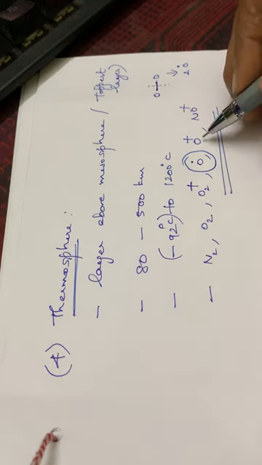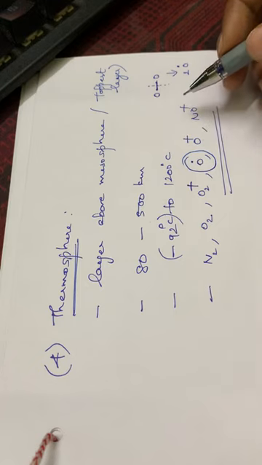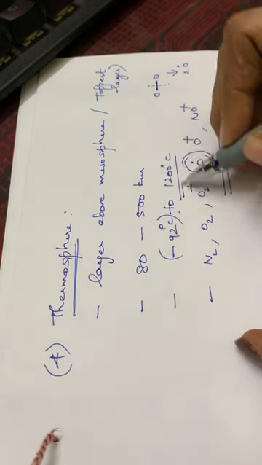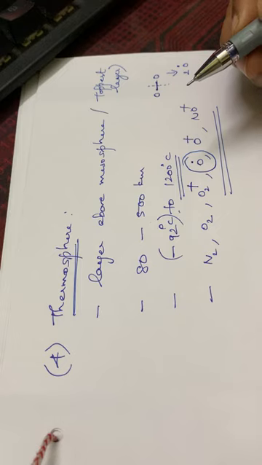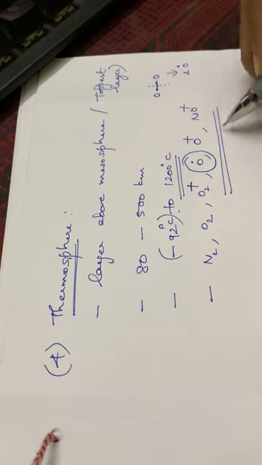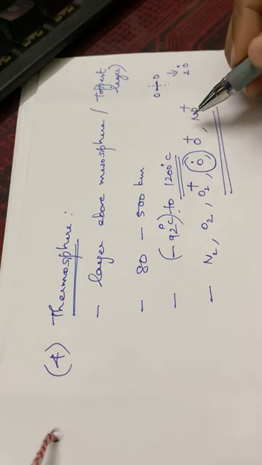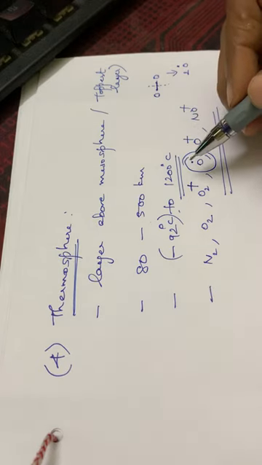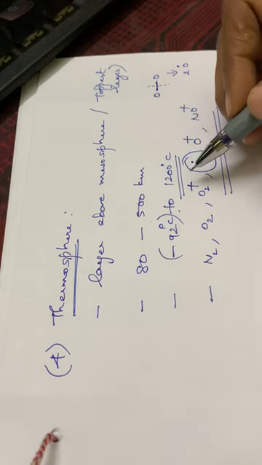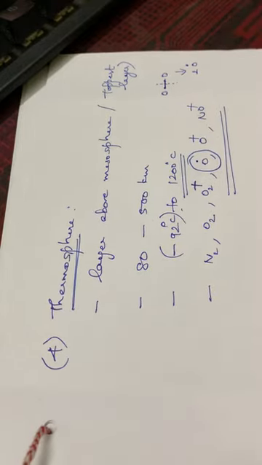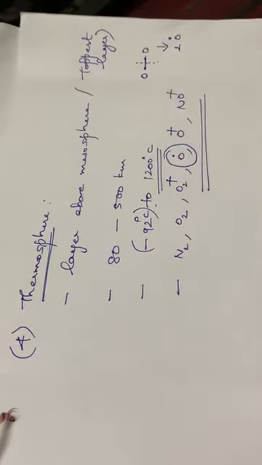Then the thermosphere will be having O plus, then NO plus. See here, the temperature is very high, up to 1200 degrees Celsius. That is why these molecules are usually in the ionized form at this layer of atmosphere. Also, a very high temperature is there in the case of this thermosphere. Okay. So this much is about the composition of atmosphere.